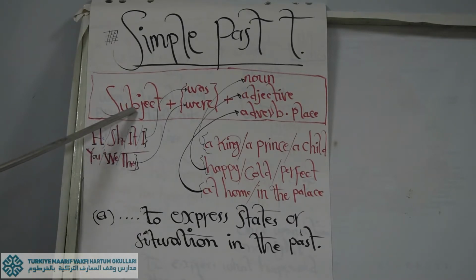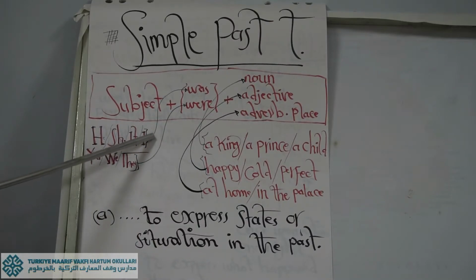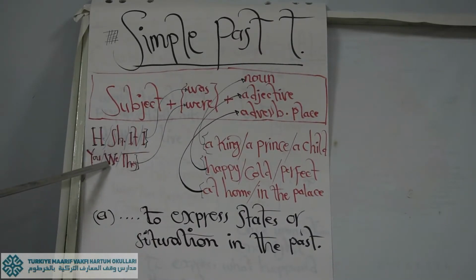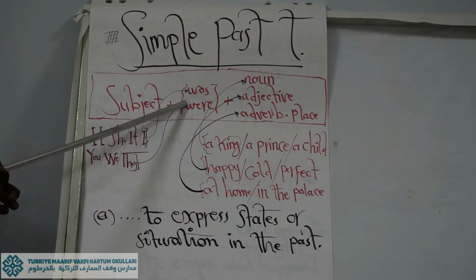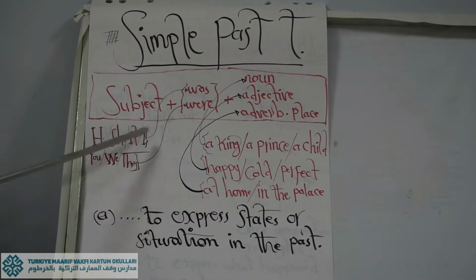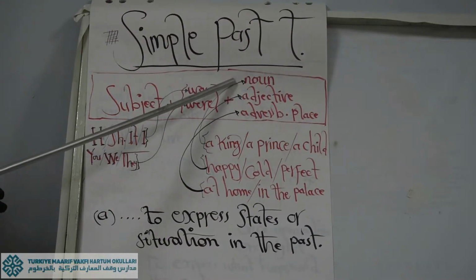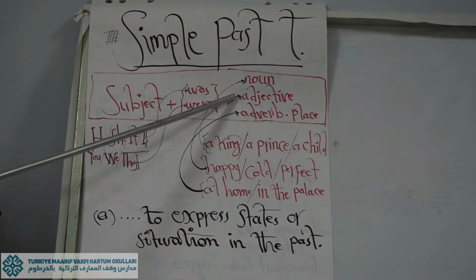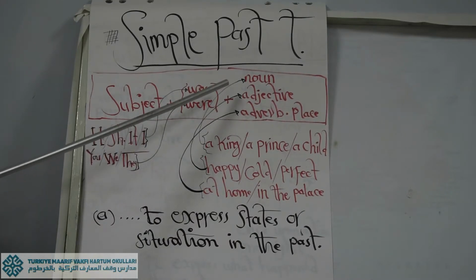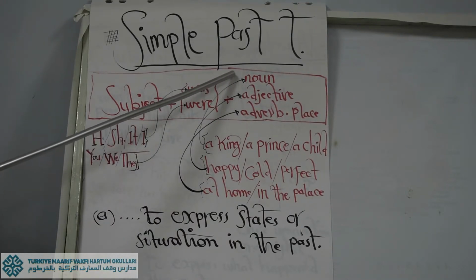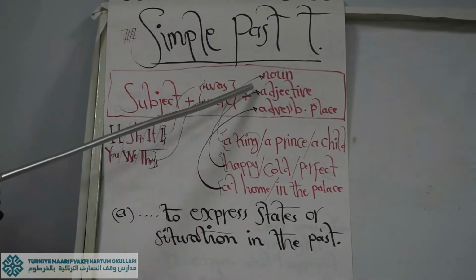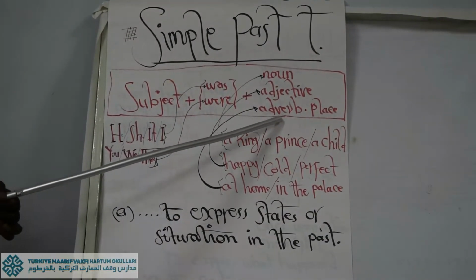Or you can start with subject. When I say subject, I mean he, she, it, I, we use was. For you, we, they, we use were. So we say they were, we were, you were, plus also noun or adjective or adverb. We already had some examples for nouns and adjectives, but what about adverbs?